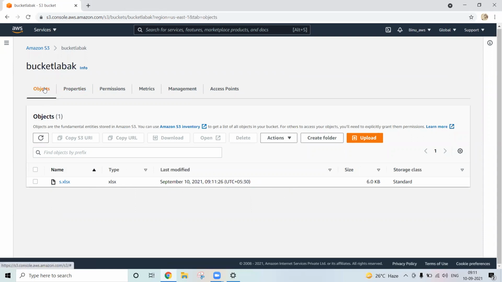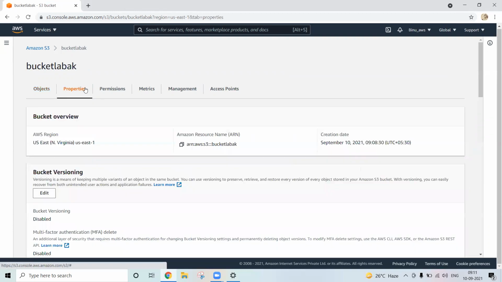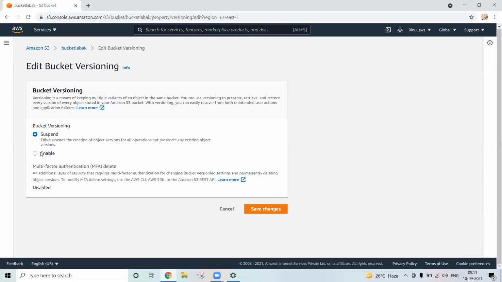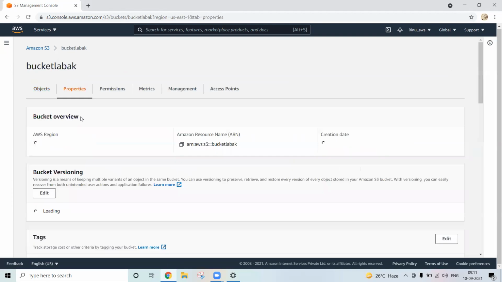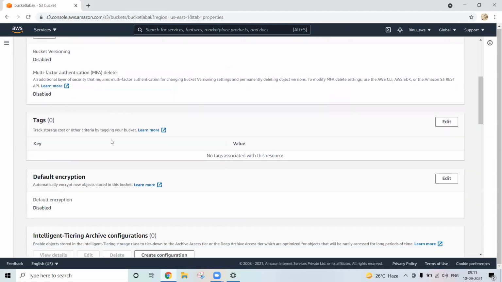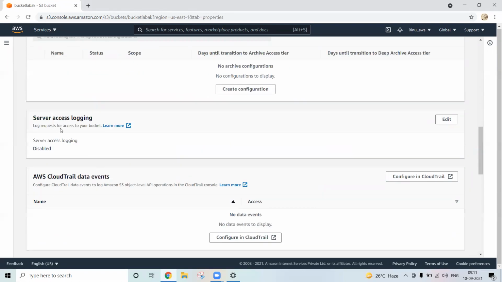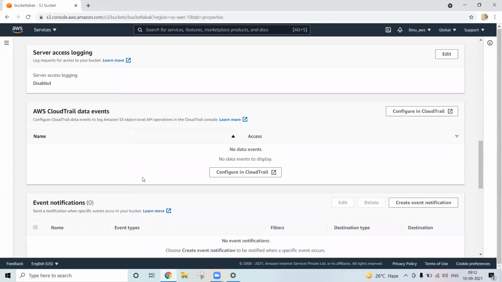Now you go to the properties of this bucket. See which region the bucket is in, what the resource ARN is, and when it was created. Versioning is disabled; you can enable it by clicking edit and enabling. Then tagging, default encryption, and server access logging, which is disabled.